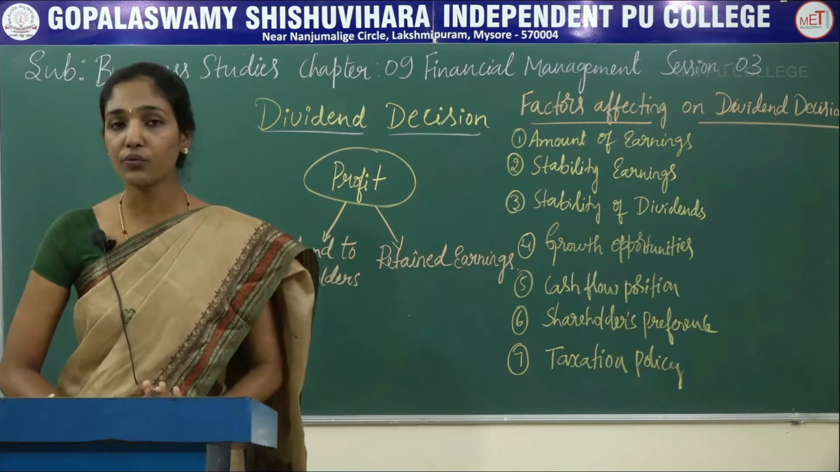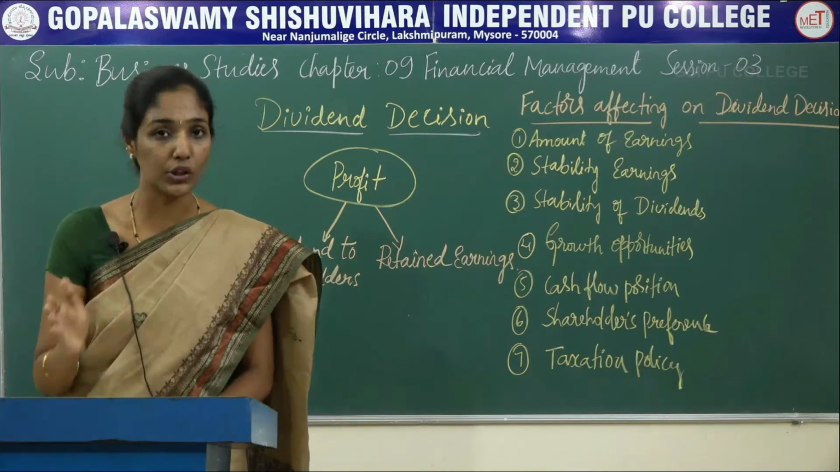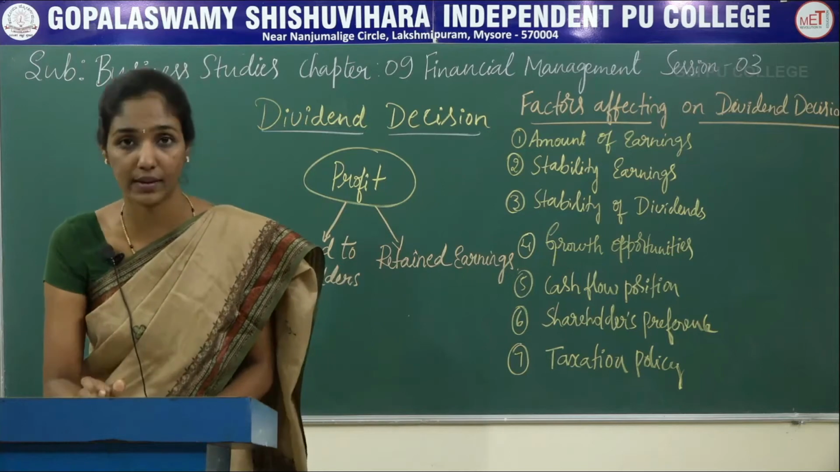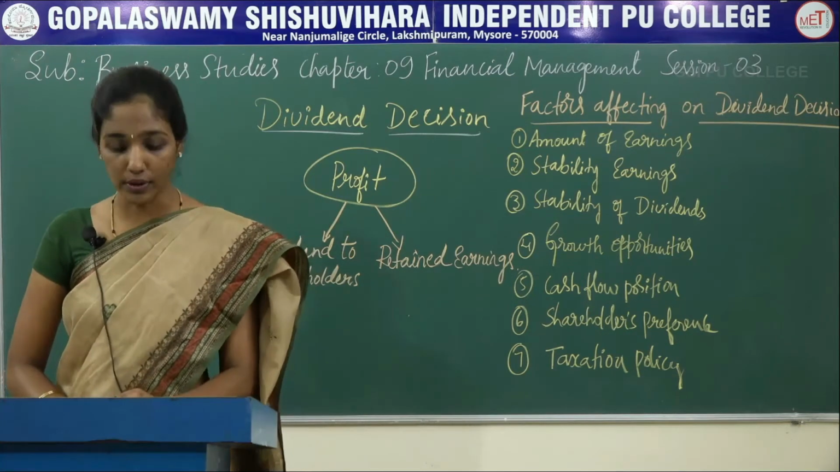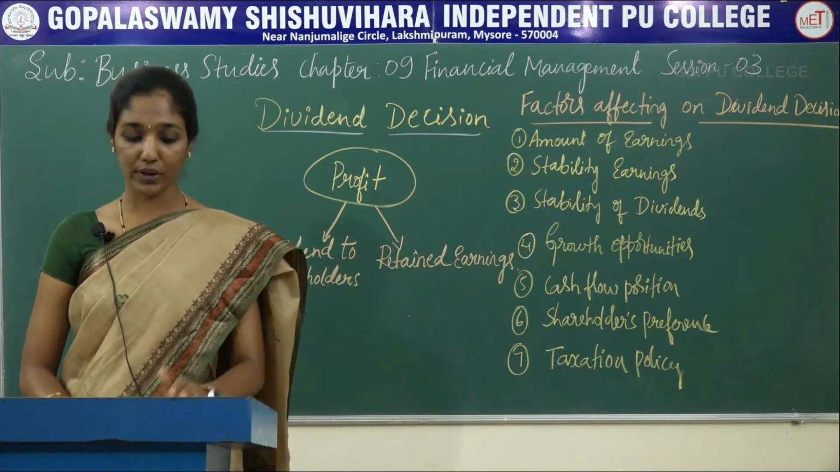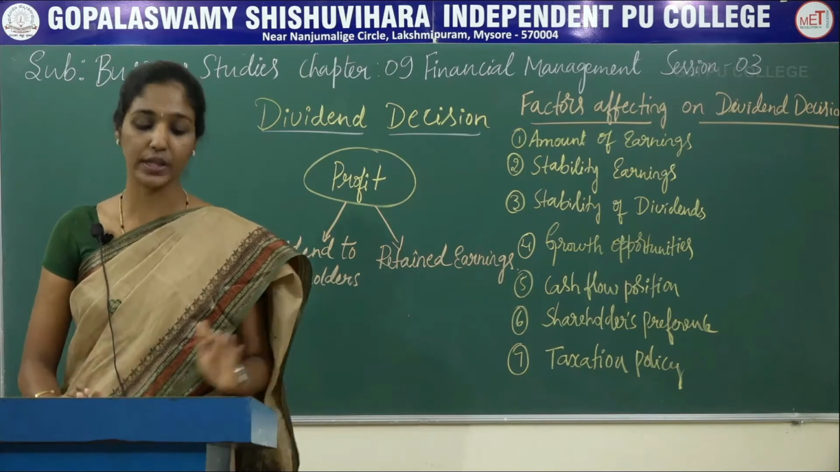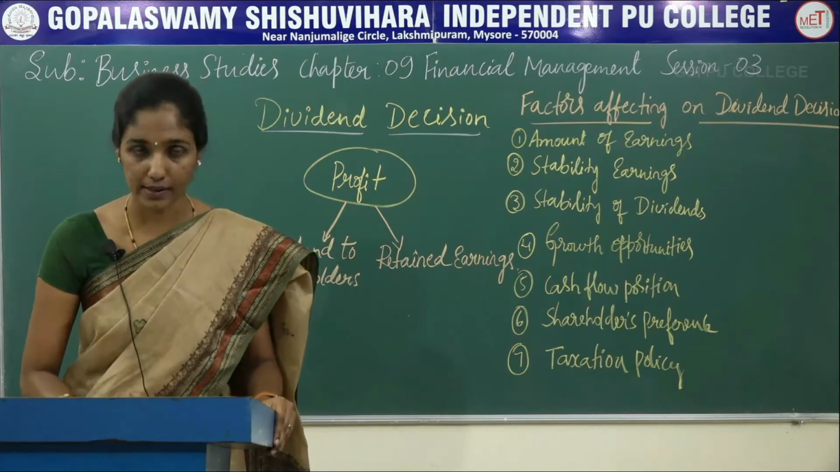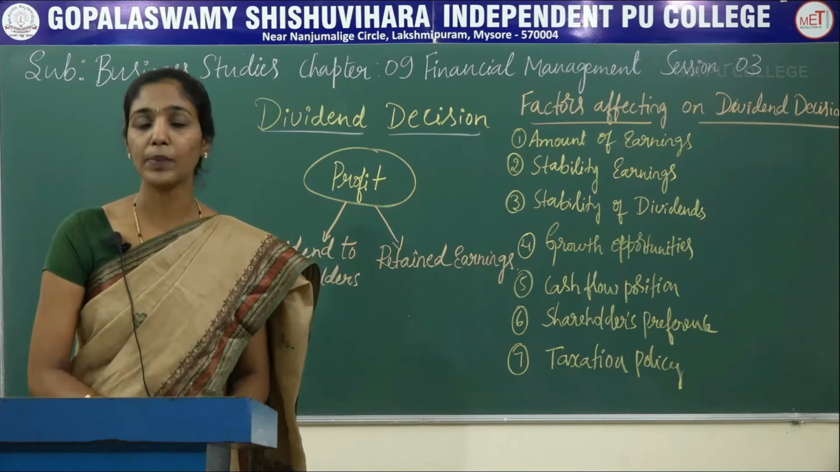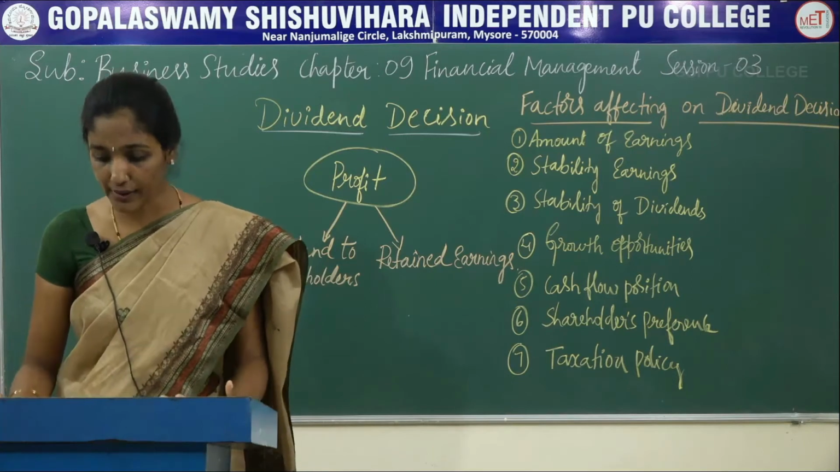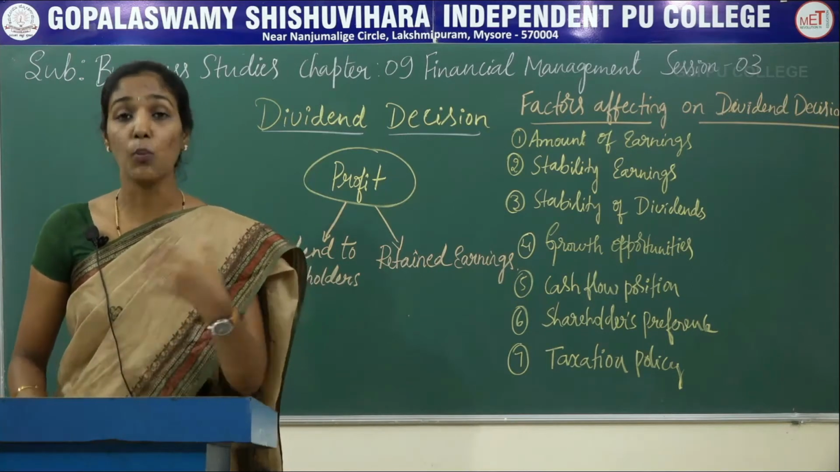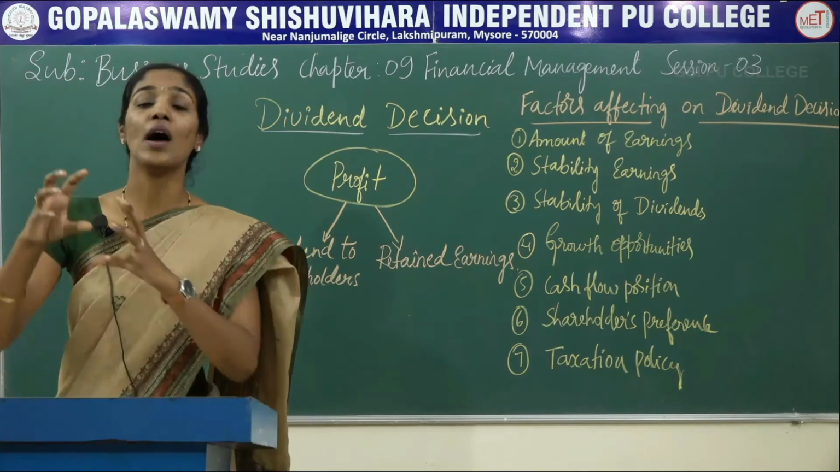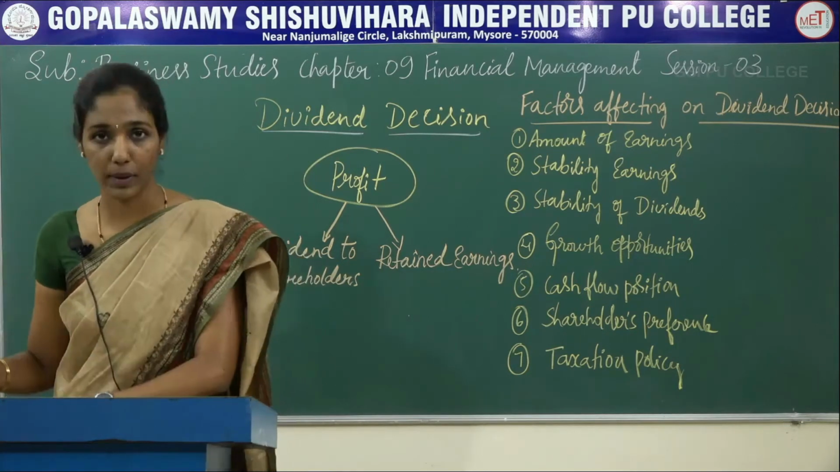So the profits of the company may fluctuate from year to year, but the shareholders prefer stable dividends. So the preferences of the shareholders for stability of dividend also influence the dividend policy of the company. And the next one is growth opportunities. Take for example, suppose a company having good growth opportunities, then it can retain more money out of their earnings in order to finance their required investment.